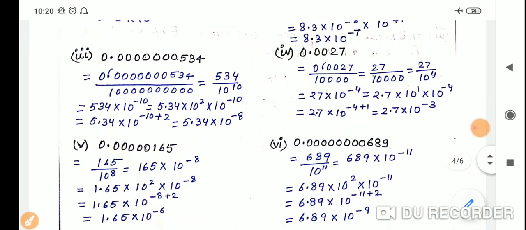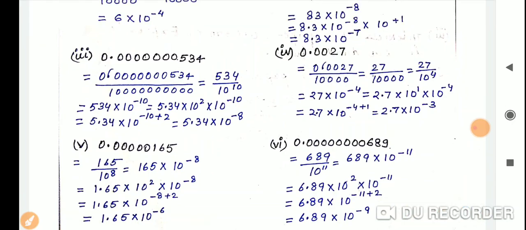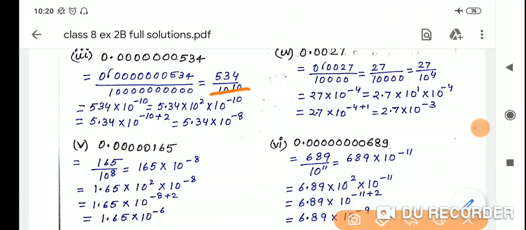Now coming to the third part, 534, 0.0000, how many zeros are there? So it is 534. Clear? So you just do it, and 534 by 10 raised to the power 10. Clear?